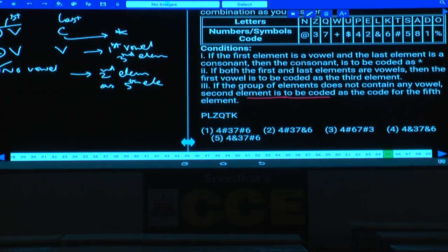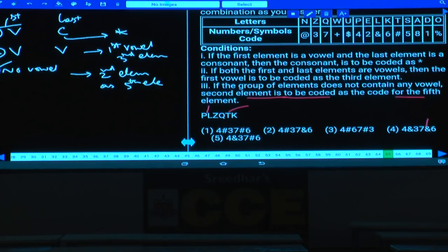For the fifth element, what is the code here? Second element. What is the fifth element here? Fifth element is T. As fifth element is T, then what is the code to this fifth element here? Fifth element is hash. But whereas what is the code to the second element? Second element is L. Now this L should be coded as the fifth element, that is N, isn't it?